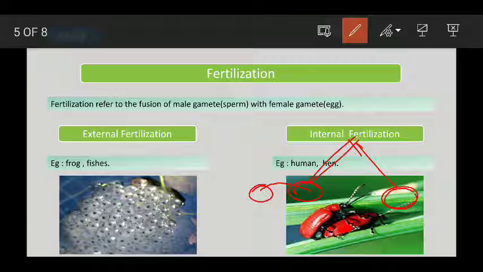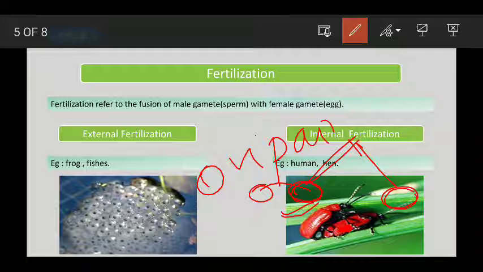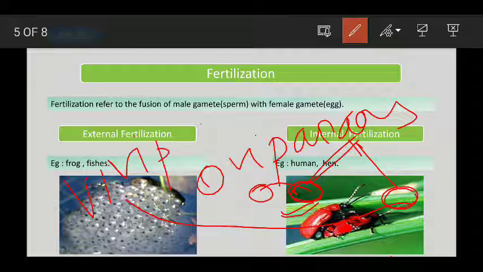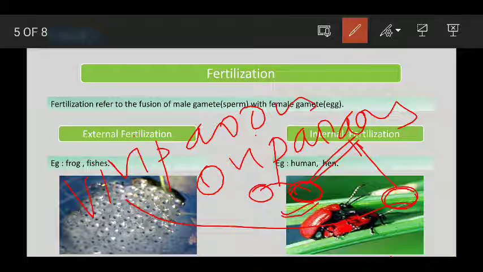We have already learned that those that lay eggs are called oviparous, and those that give birth directly to young ones are called viviparous.